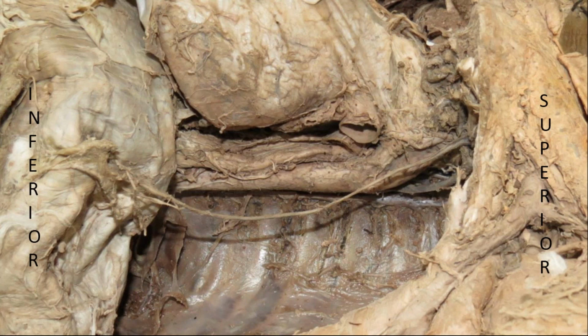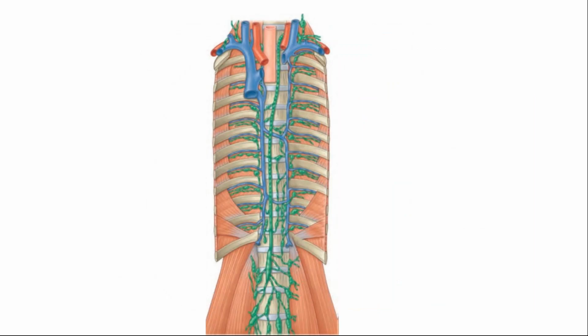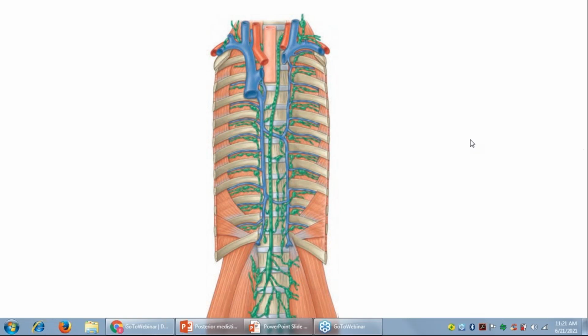All right, so then we come to the next content of this region. We have just discussed the thoracic aorta and the diaphragm. Esophagus. Now let's talk about the thoracic duct. Now, the thoracic duct is an interesting duct, which is the main lymphatic channel of the body.